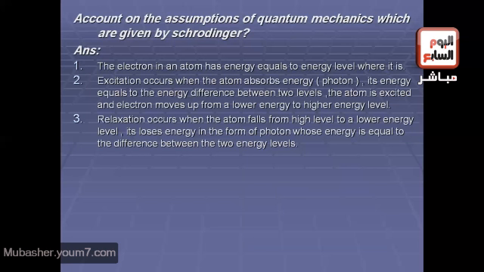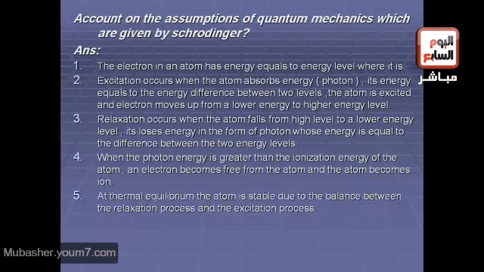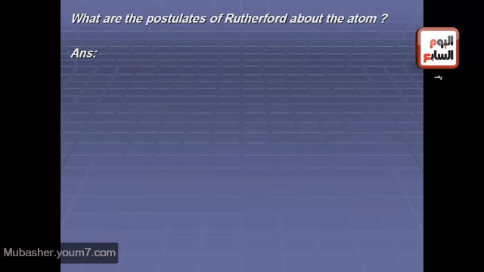The fourth assumption: when the photon energy is greater than the ionization energy of the atom, an electron becomes free from the atom and the atom becomes an ion. The last assumption: at thermal equilibrium, the atom is stable due to the balance between the relaxation process and the excitation process. Another question: what are the postulates of Rutherford about the atom?